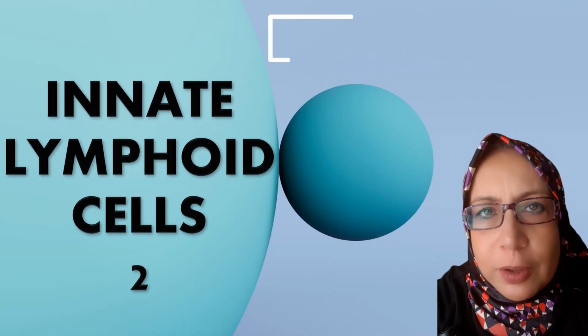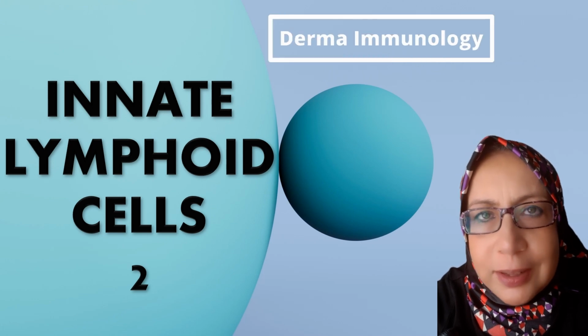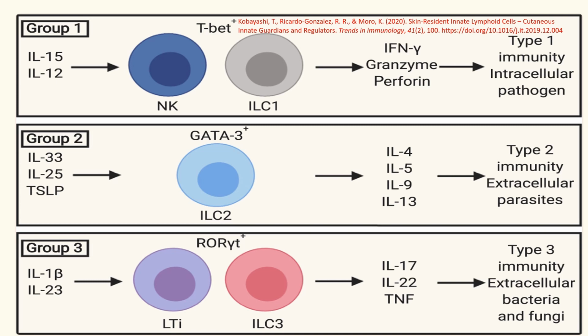In our video today, we are going to continue our talk about innate lymphoid cells. This is another diagram about the groups of innate lymphoid cells taken from another paper. It divided innate lymphoid cells into three groups. Group 1, which includes natural killer cells and innate lymphoid cells type 1, depends on T-bet as a transcription factor and is stimulated by interleukin 15 and interleukin 12. They produce interferon gamma, granzyme, perforins, and they are responsible for type 1 immunity for intracellular pathogens.